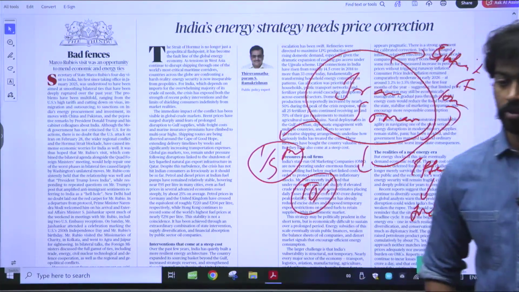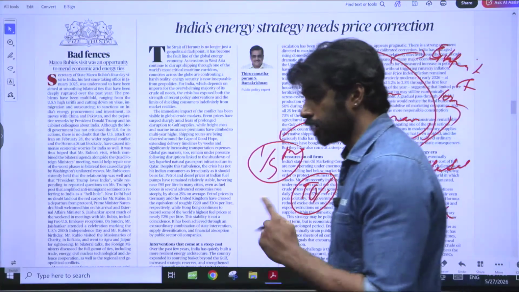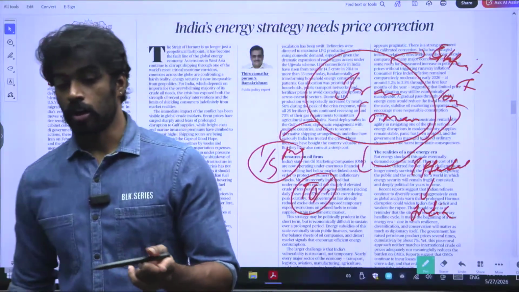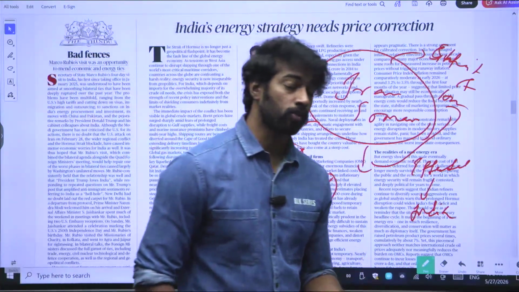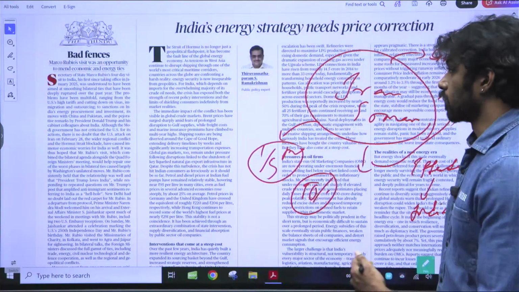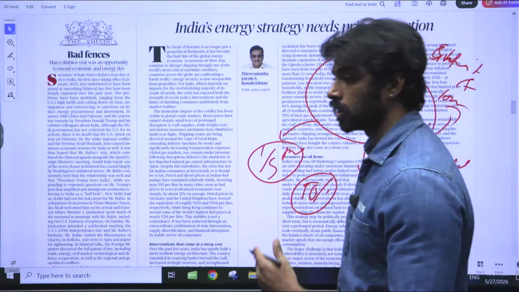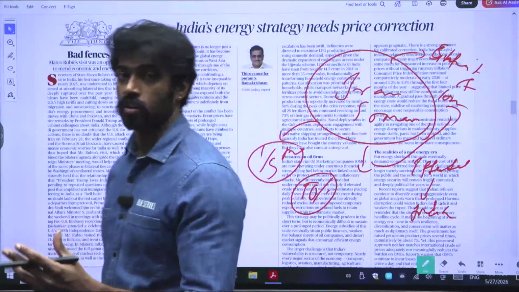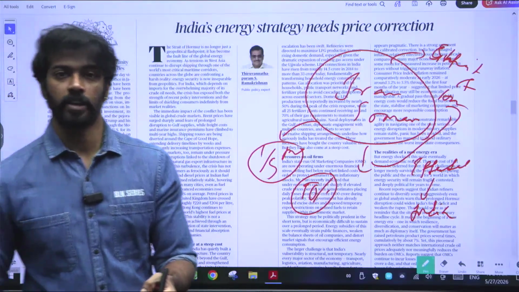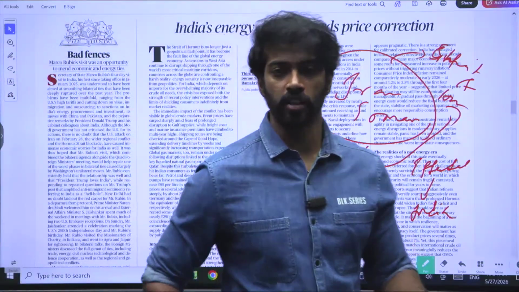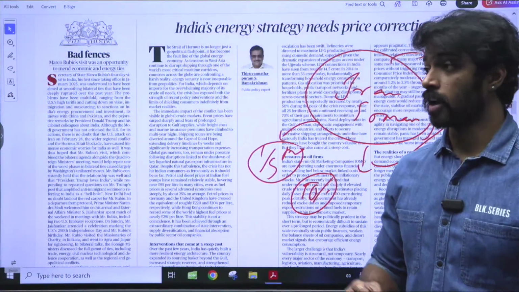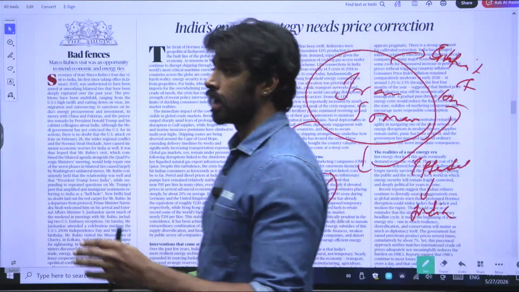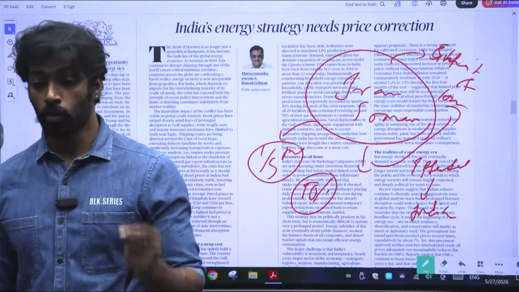As it is importing 90% of its oil needs, the editorial is saying that despite the high amount of tension and disruption that has happened in the Strait of Hormuz and with West Asian countries, India has held it well. That is what the editor is saying. It's saying that India has held it well and ensured that everything is proper and people do not suffer.